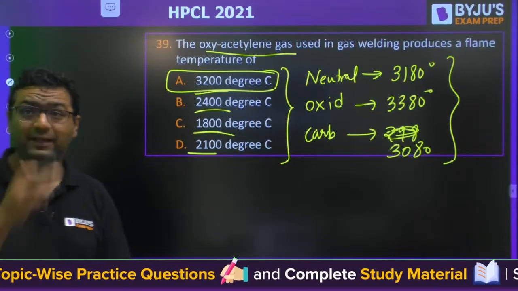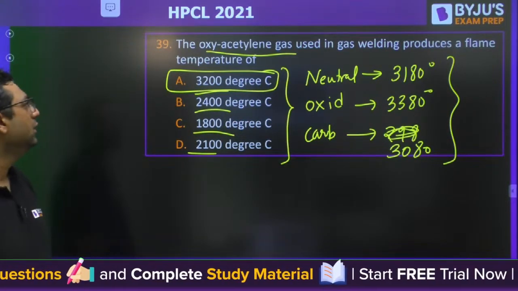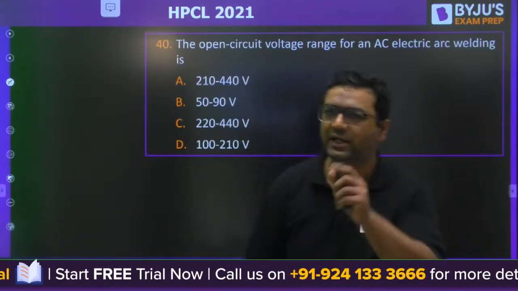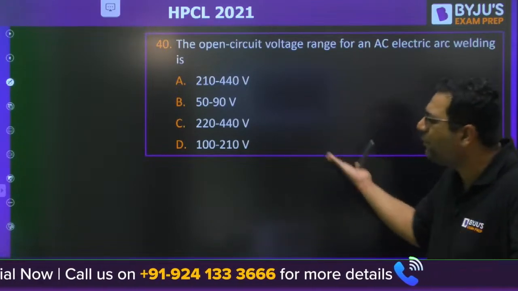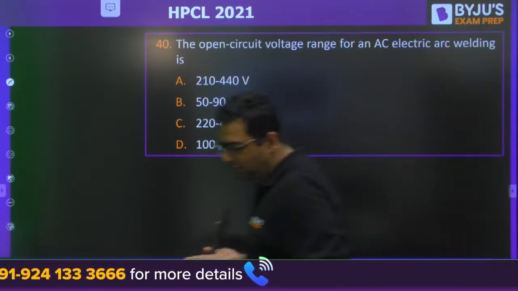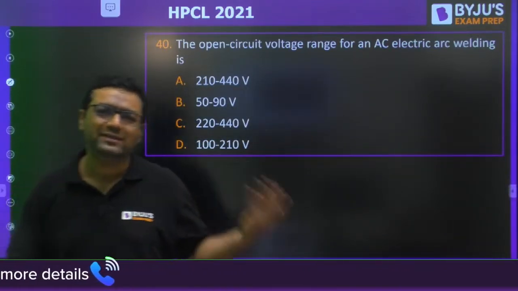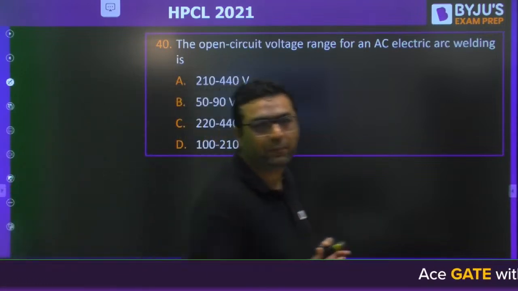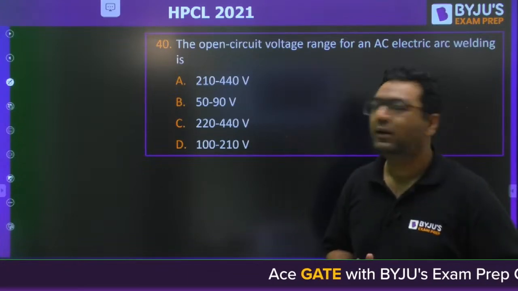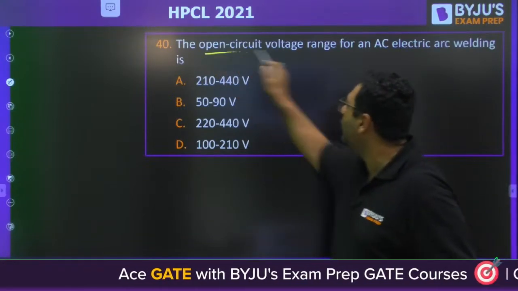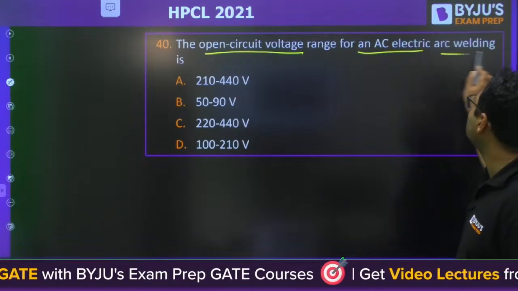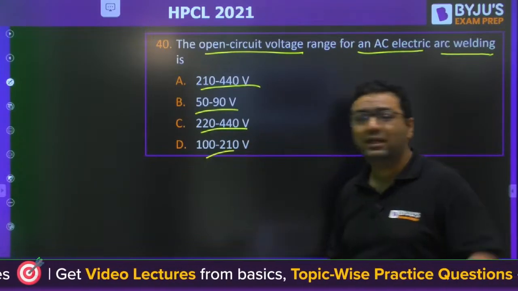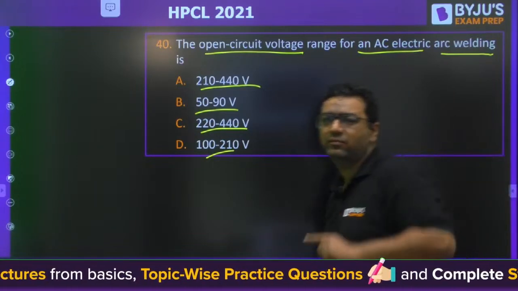Okay, very good aspirant. Moving to question number 40, guys. This is about the voltage range of arc welding. How easy that paper is. I am thinking how easy a question they have framed. They have found the easiest question from the complete mechanical engineering. Here they are asking the open circuit voltage range for AC electric arc welding. Only one range they are giving in that portion.